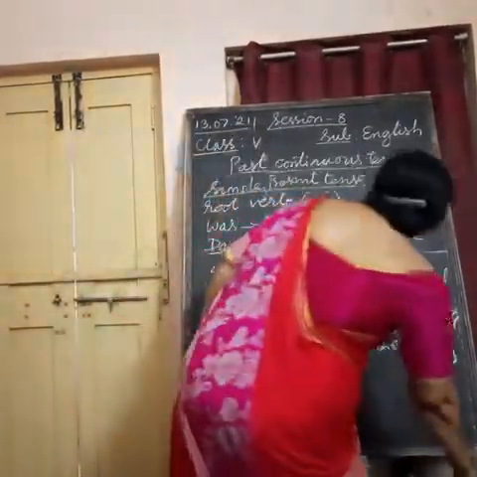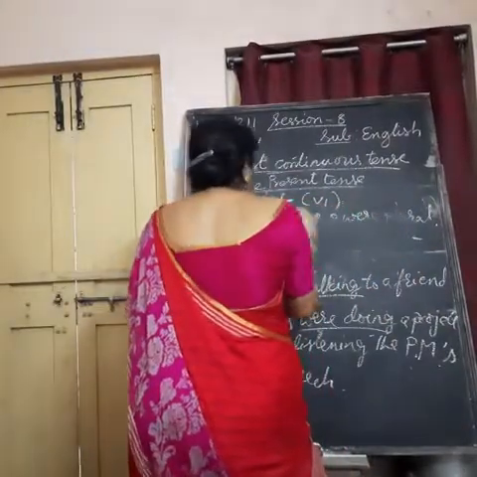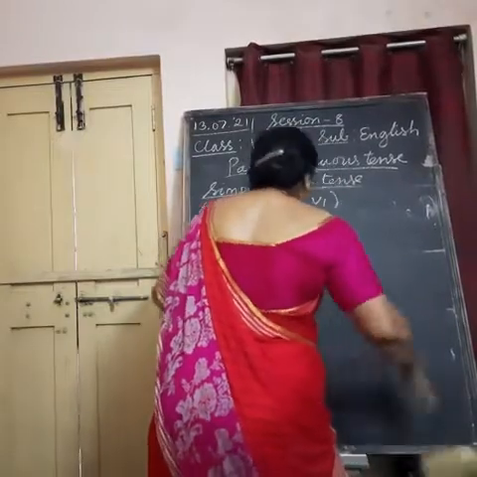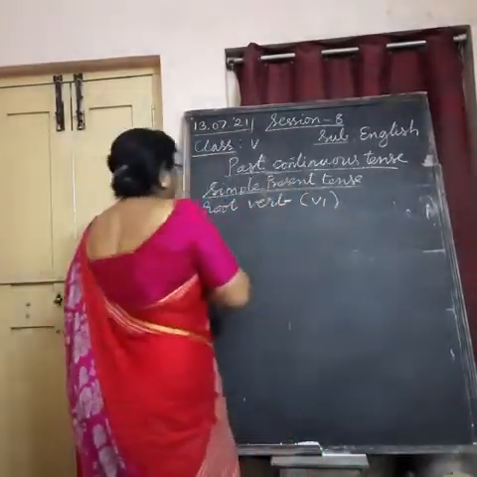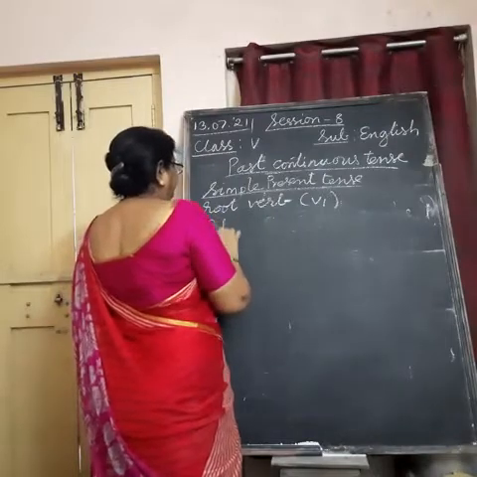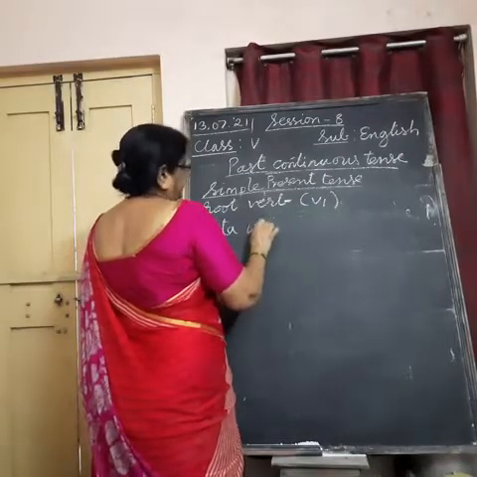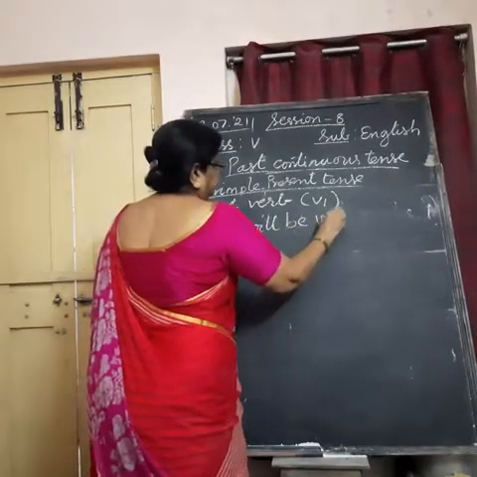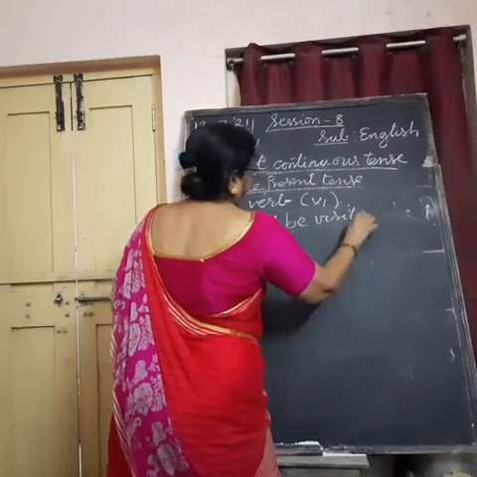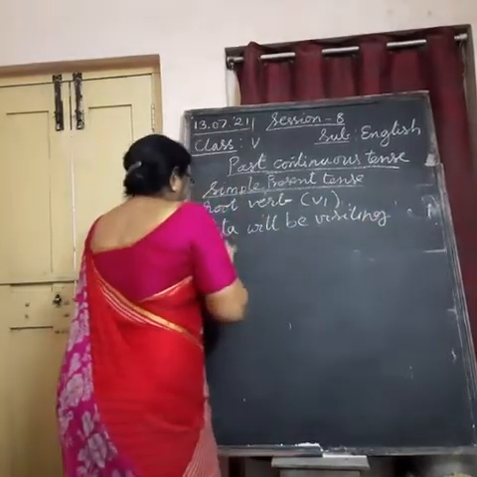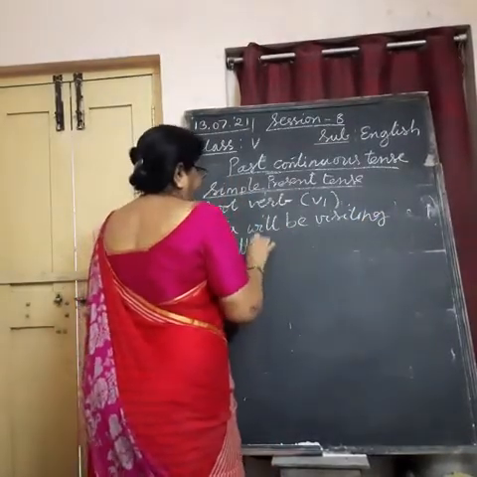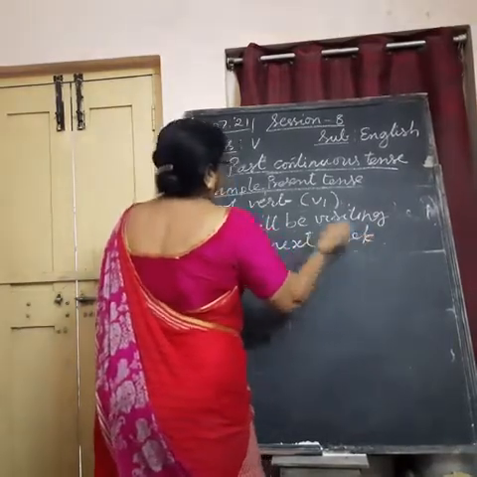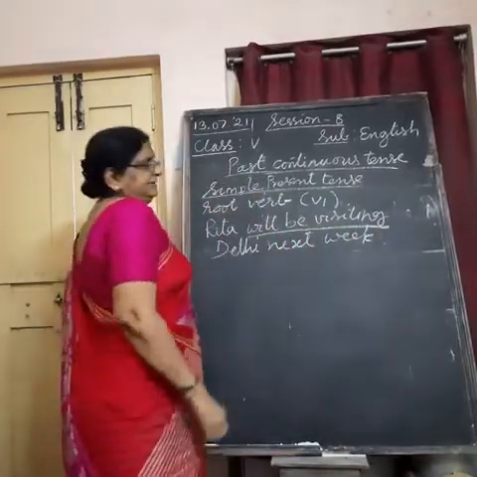Then the last thing in this group is how to form future continuous, using will be with ing. Rita will be visiting Delhi next week. So will be and the ing form are important.